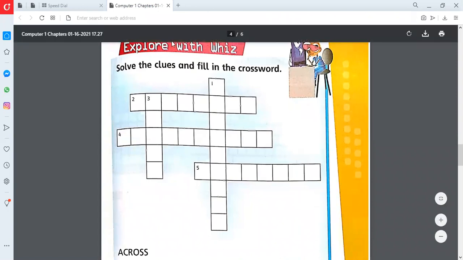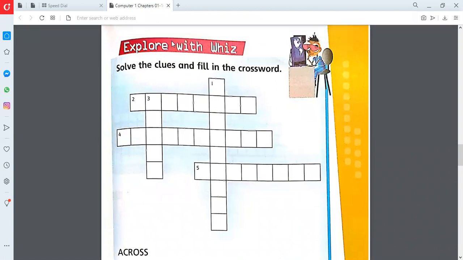Now there is a question on the page number 43. Solve the clues and fill in the crossword. There are some boxes given. In these boxes some alphabets will come and make words.